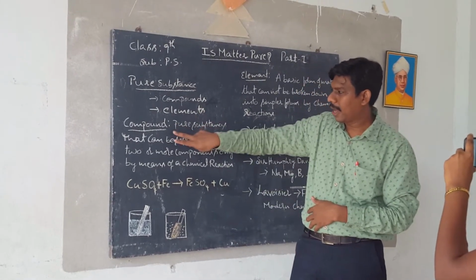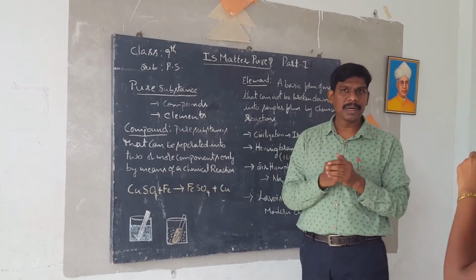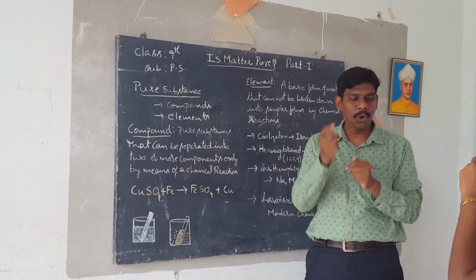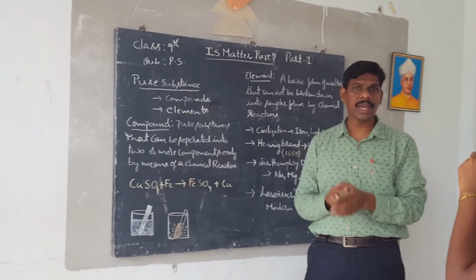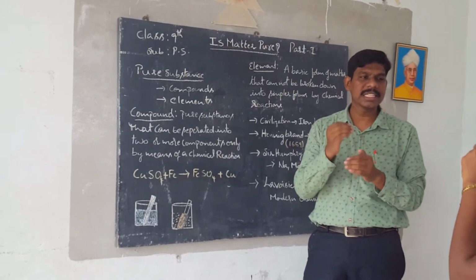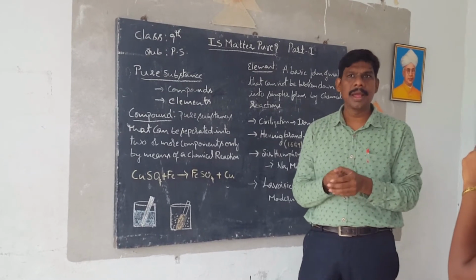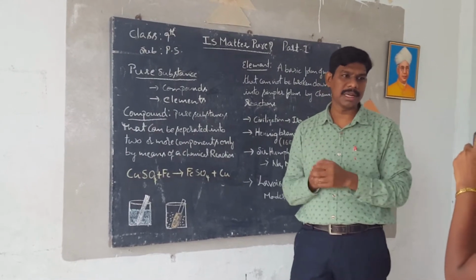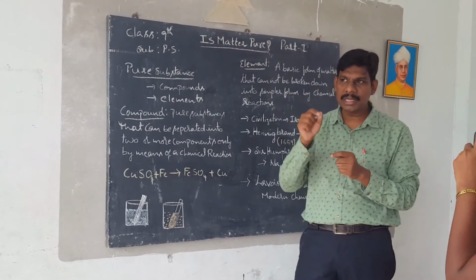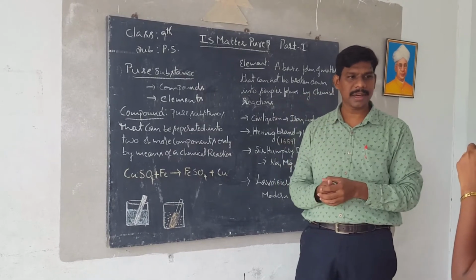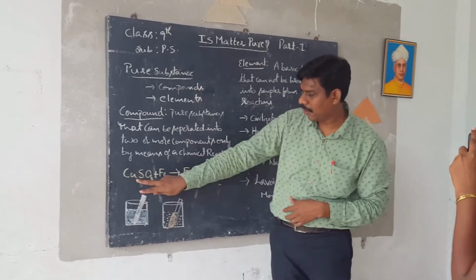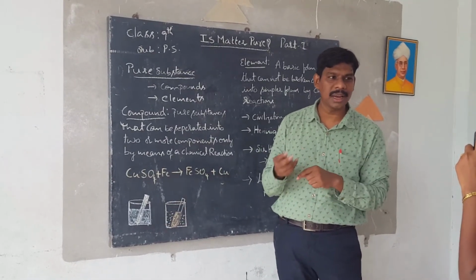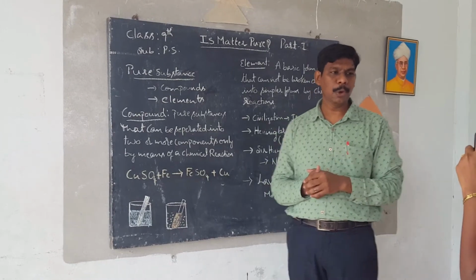See, compounds are pure substances, but they can be separated only by means of a chemical reaction. You cannot separate them by using a physical process. Physical process means hand picking, winnowing, sieving, filtration. All these are physical methods. But a compound can be separated only by means of a chemical reaction. For example, we have a copper sulfate solution. You know the copper sulfate solution is in which color? Blue color. It is also called blue vitriol.